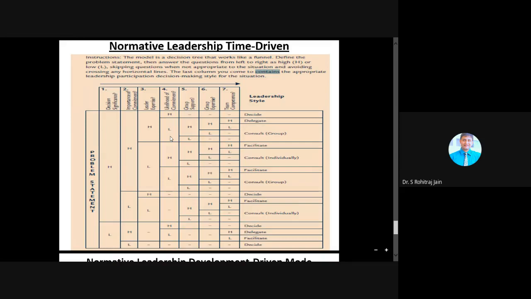Whereas here, what happens? See, group support is there. If it is high, then obviously group expertise and team competence, then it comes into delegate. Delegate means what? The leader lets the group diagnose the problem. Correct? Please understand the meaning. The leader lets the group diagnose the problem and makes the decision within the stated limits. So the role of the leader is to answer questions and provide encouragement and resources.